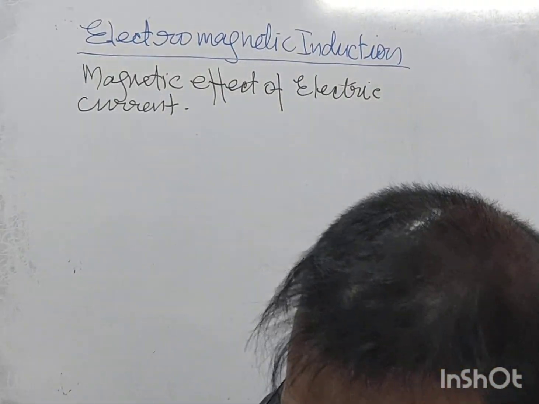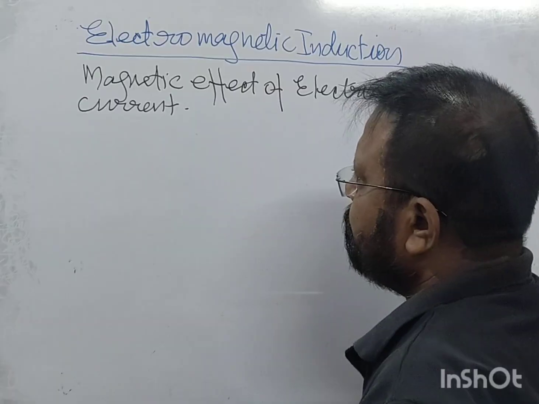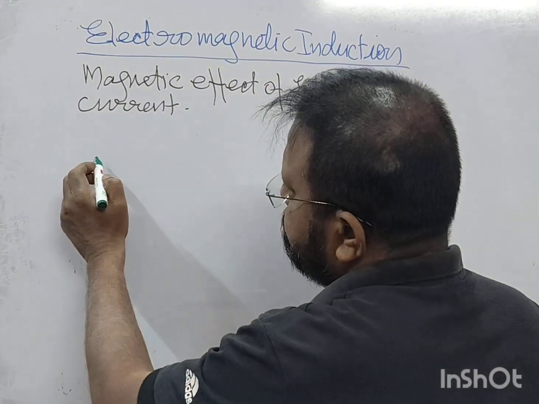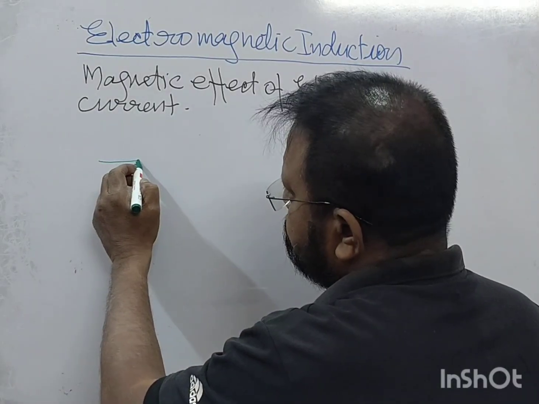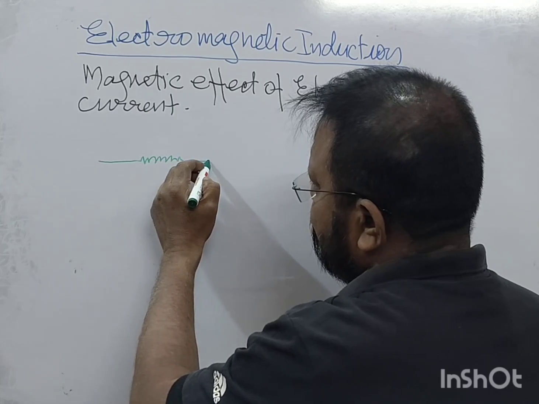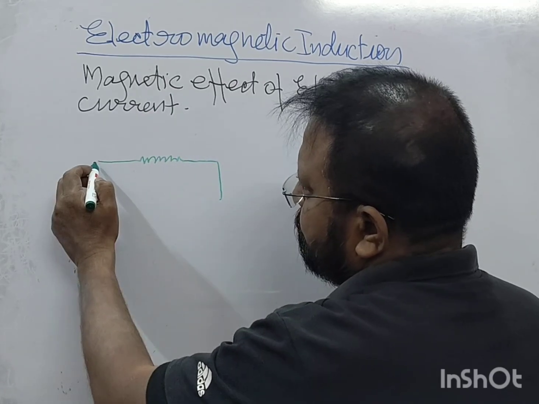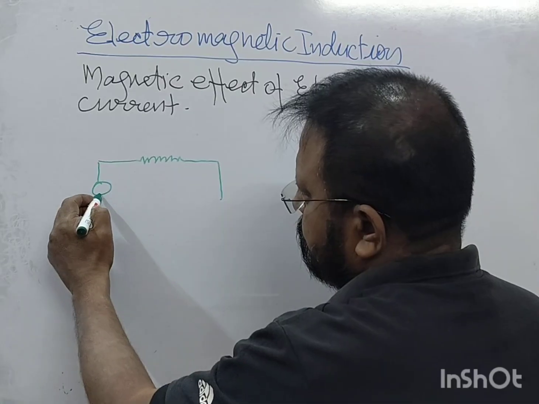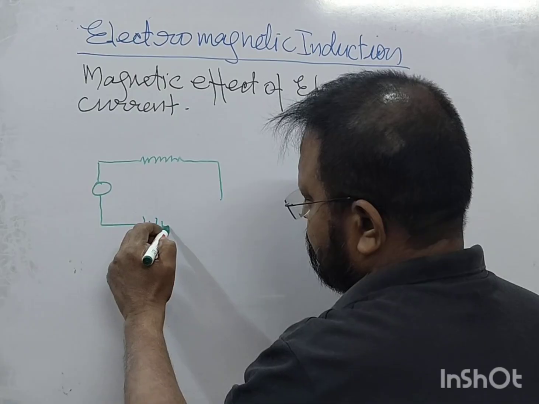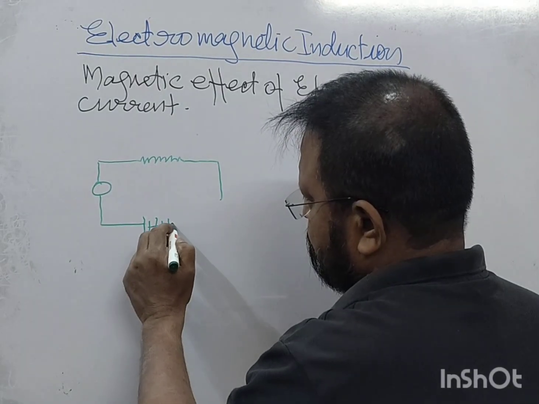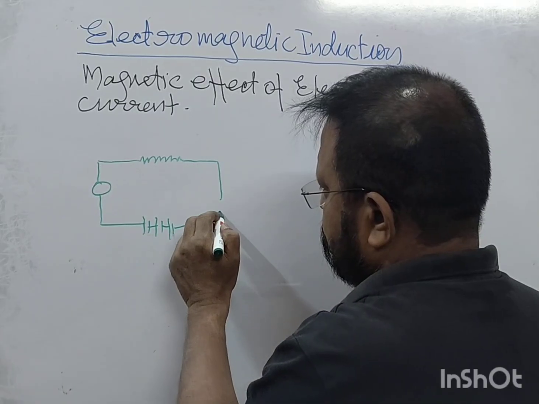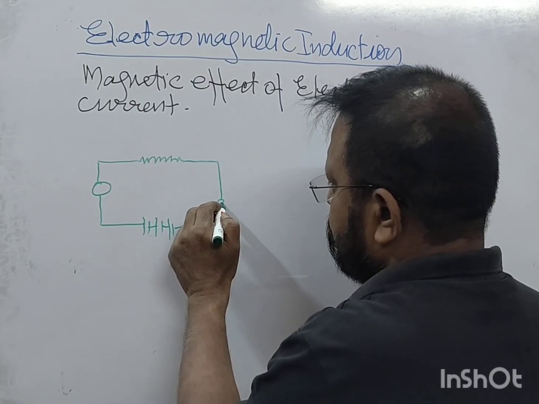What is shown in your book, what is written, there is a conductor, like this is a resistor, right? And there is an ammeter, and there is a battery, and there is a key, right?